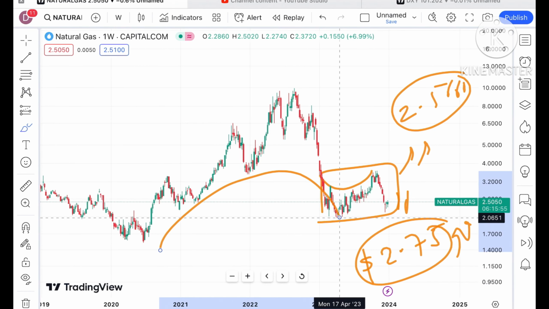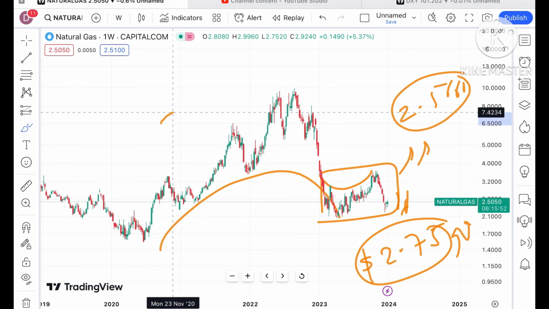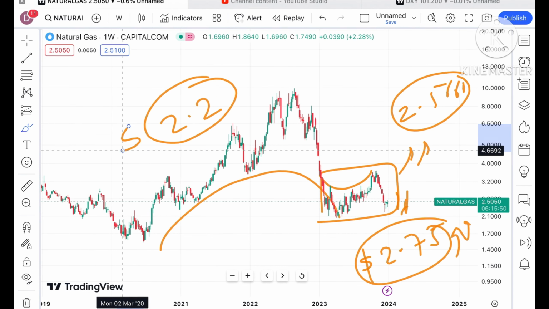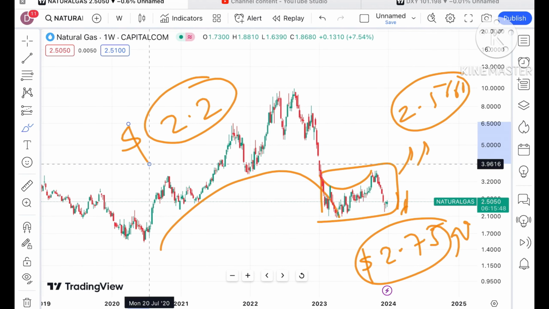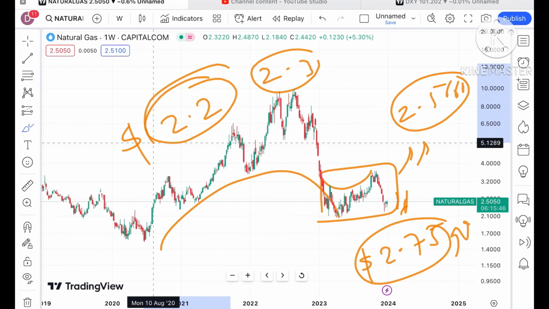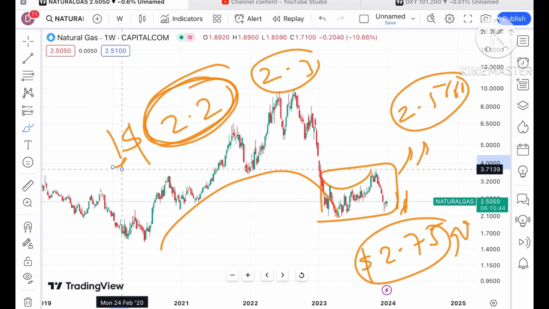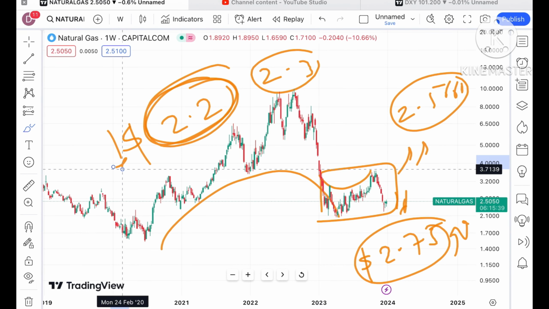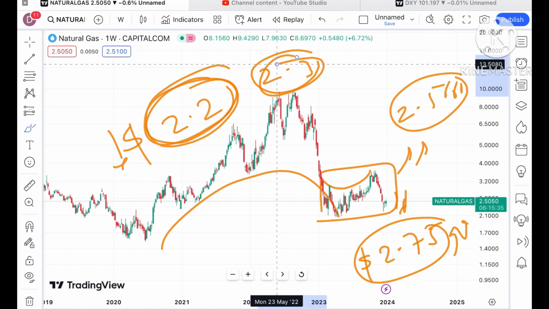But if the price starts moving below around $2.2, or if it comes below a level of 2.3, it will touch this level and go for a further fall. You have to understand that there is a higher probability that if the price starts moving below a level of 2.3, we can see a further downfall.